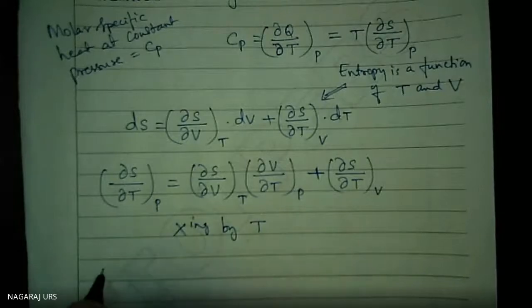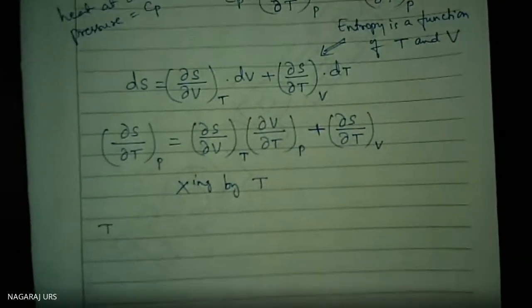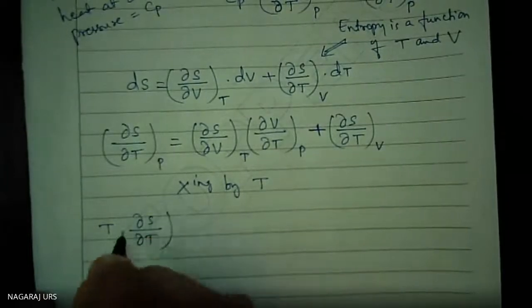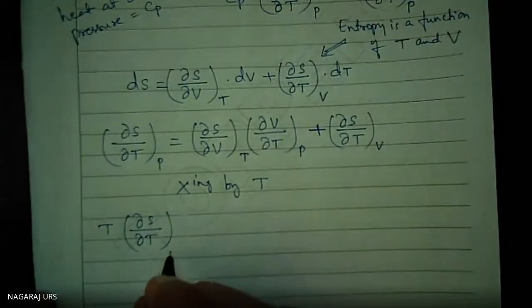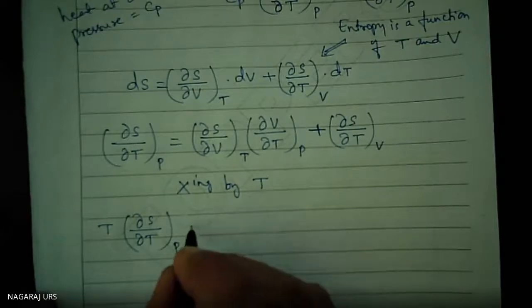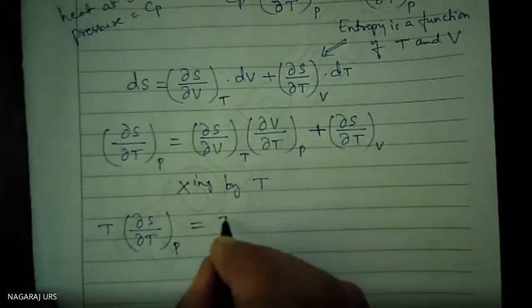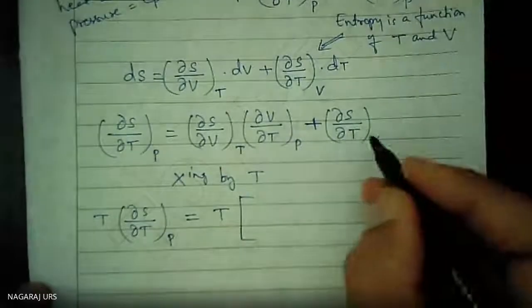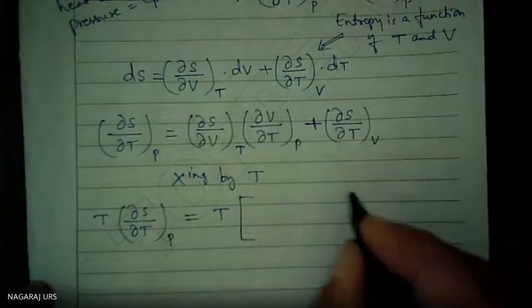Throughout, I can write T into del S by del T at constant pressure is equal to T into the whole thing.